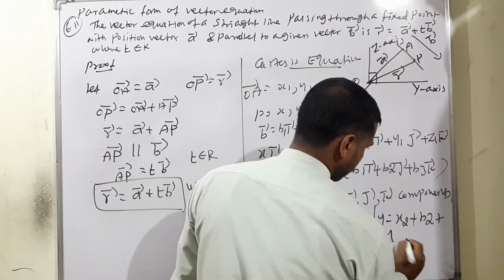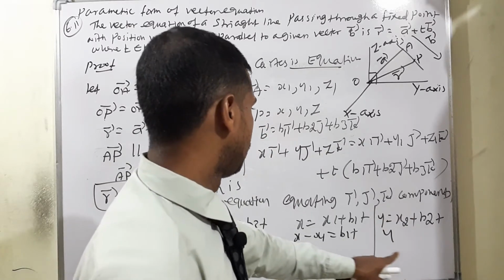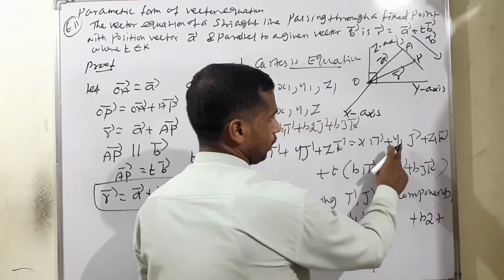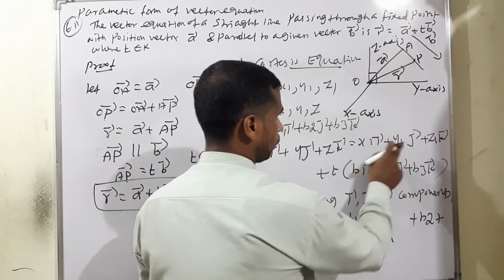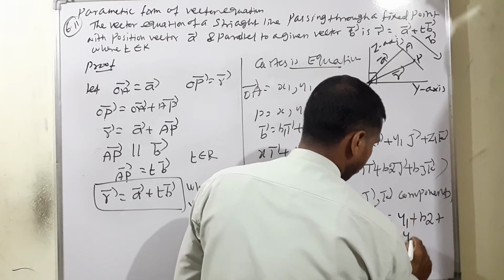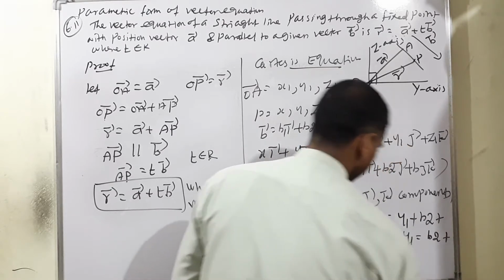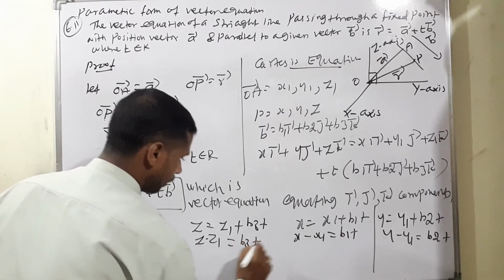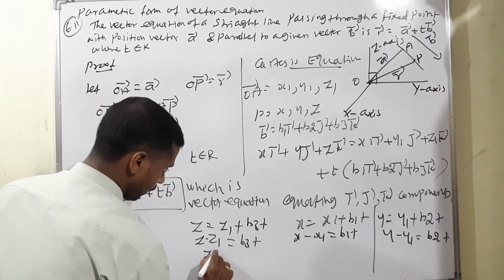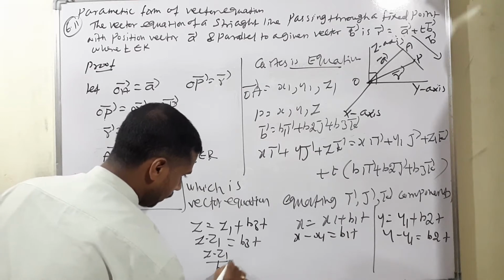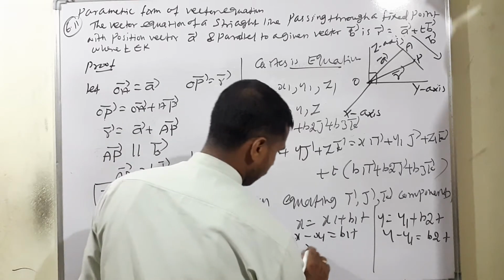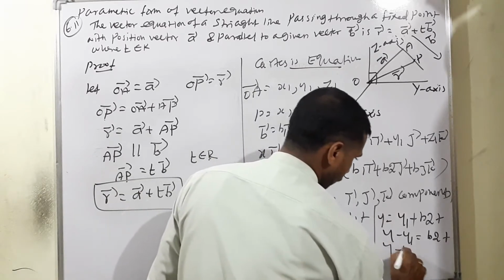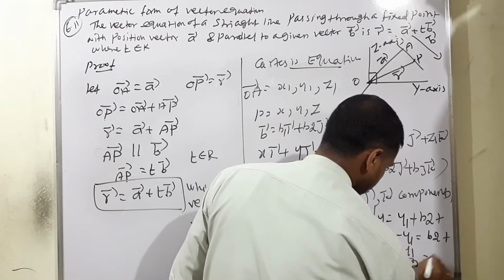Here y is equal to y1 plus b2t, so eliminating y1, y minus y1 is equal to b2t. Then here also, z minus z1 is equal to b3t. Therefore, we can write z minus z1 divided by b3 is equal to t. Here also x minus x1 divided by b1 is equal to t, and y minus y1 divided by b2 is equal to t.